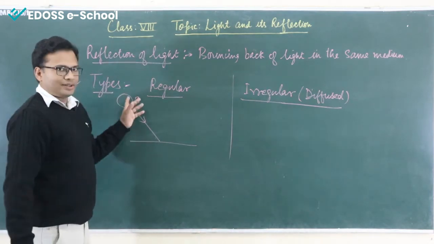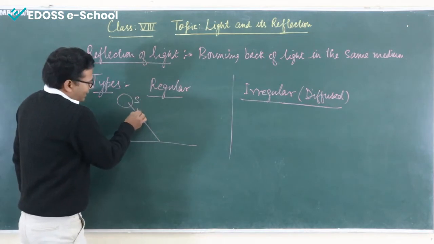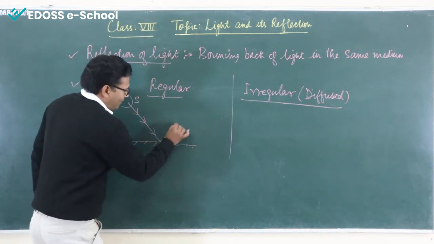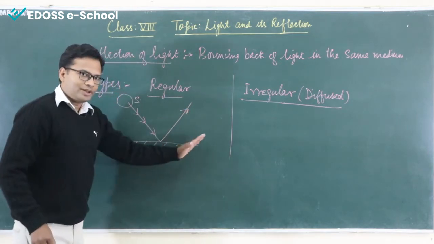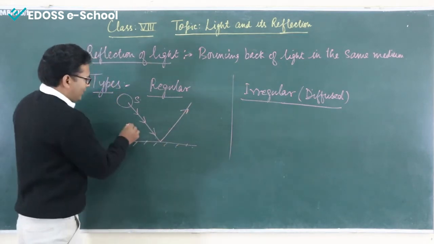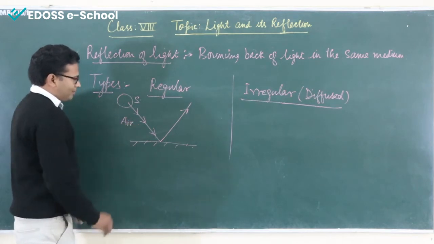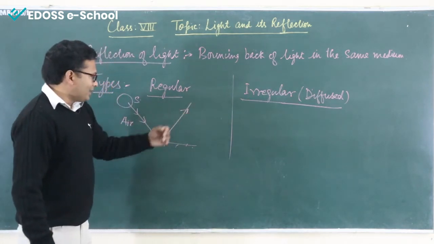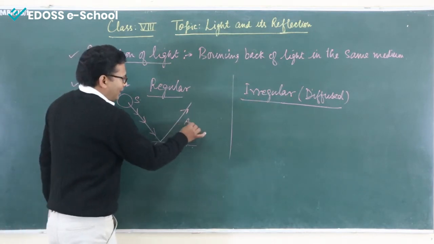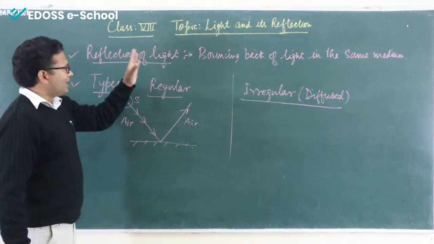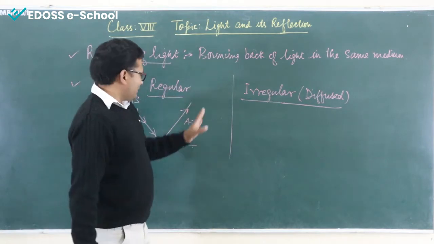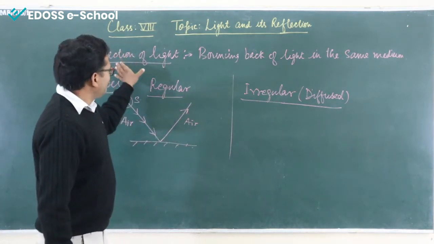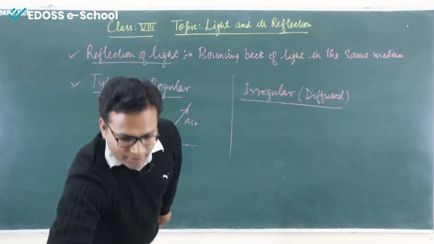Could be considered as sun. Okay. So light is coming from the sun and is getting reflected from any rigid surface. Okay. Rigid surface. So the medium remains the same. Light is coming from the air and is bouncing back in the same medium as air. Okay. So this is called the reflecting surface, and the whole phenomenon will be called reflection of light.